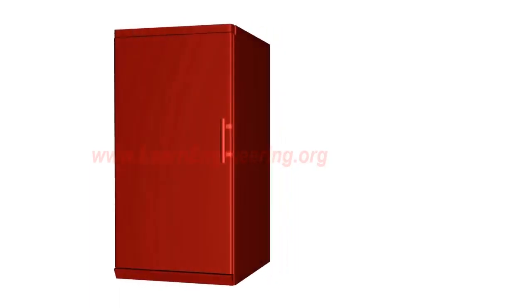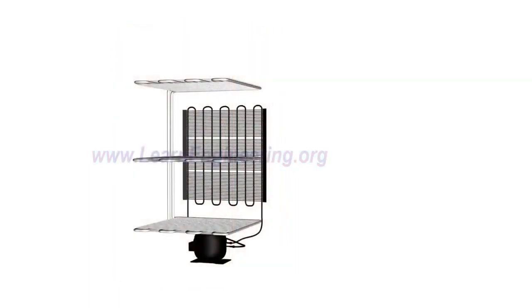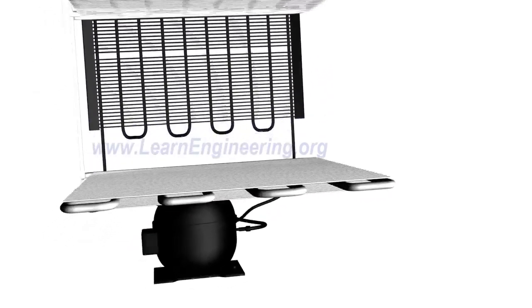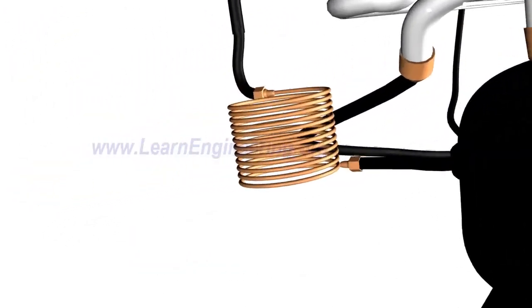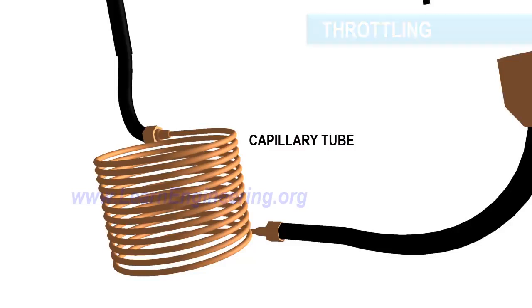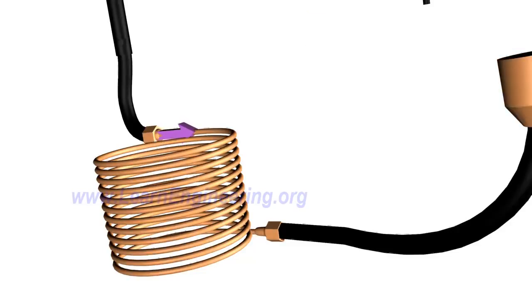This is what is inside a refrigerator. At the heart of the system is a simple device called a throttling device. Cold liquid is produced with the help of this phenomenon. In this case, the throttling device is a capillary tube. For effective throttling, at inlet, the refrigerant should be a high-pressure liquid.